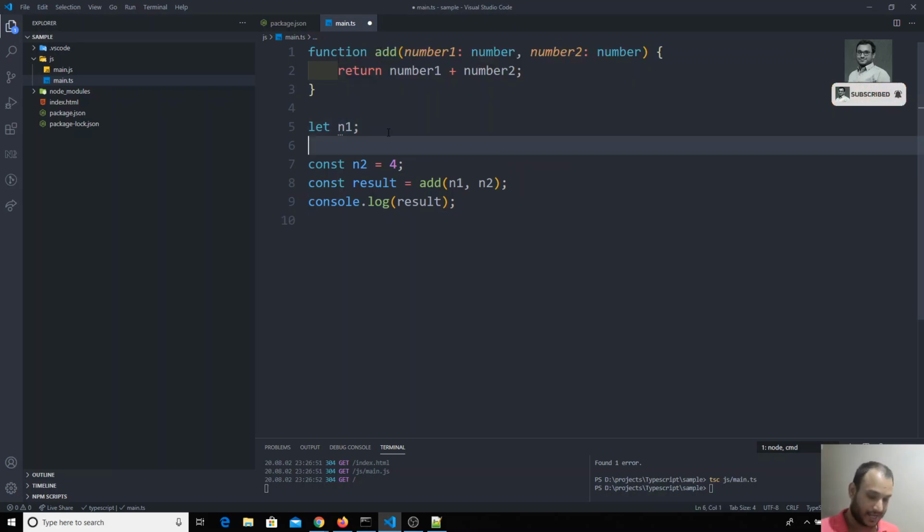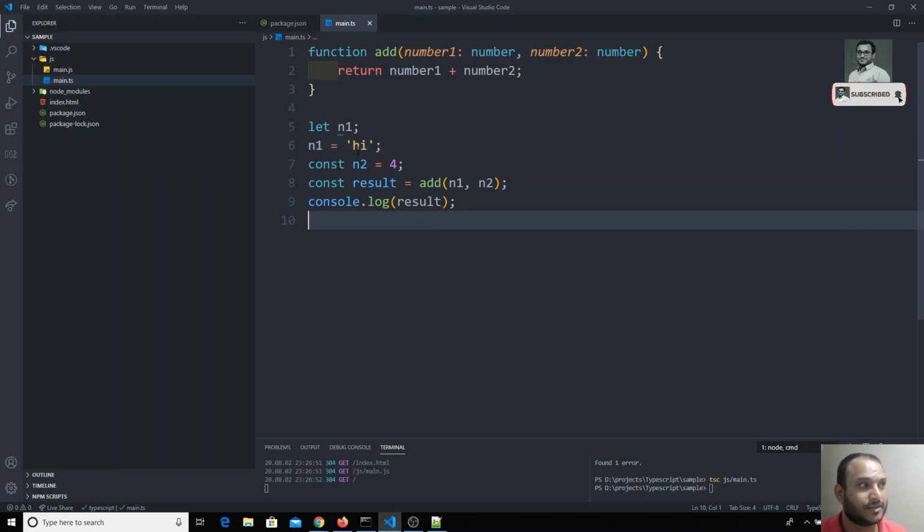Now I can assign something else, for example, hi. I can mention anything and it will not tell me any error. Now if I hover over this n1, it is taking the any type. So now this one is accepting any data.